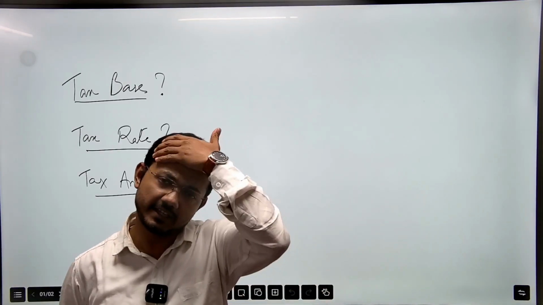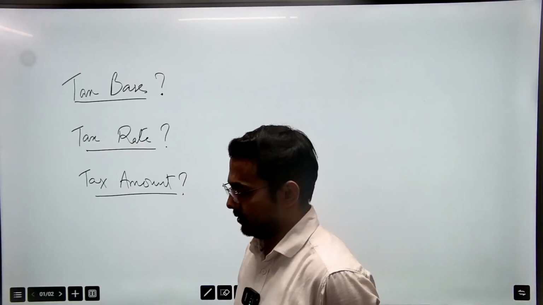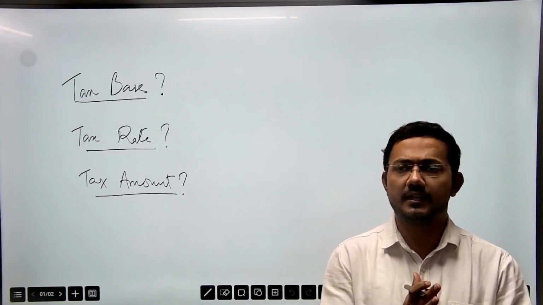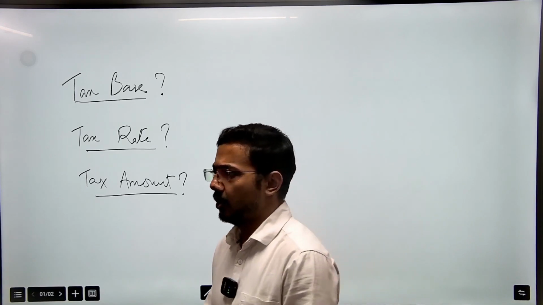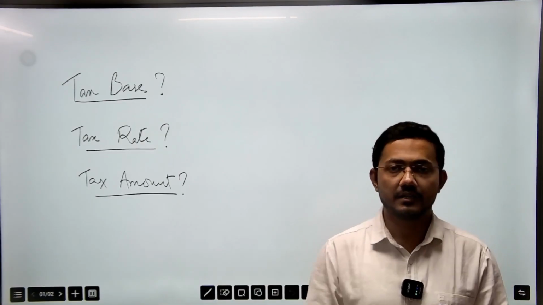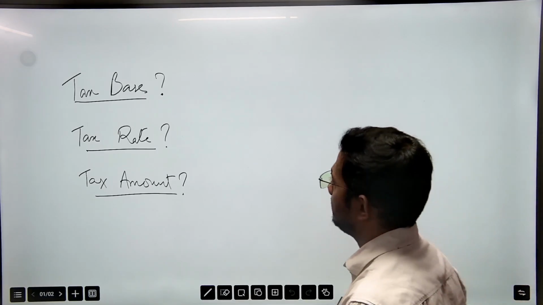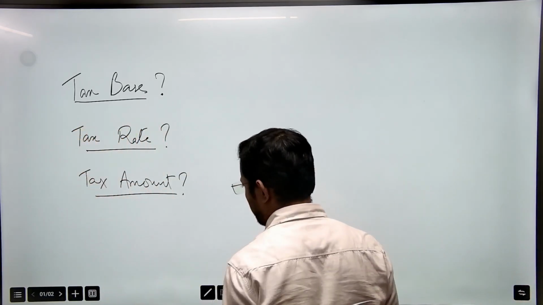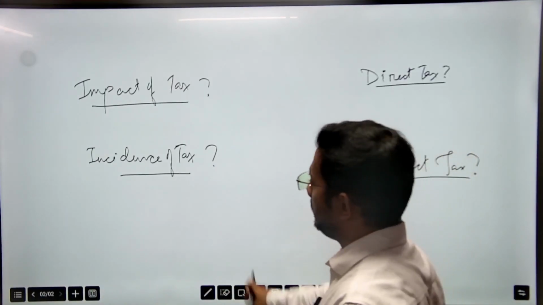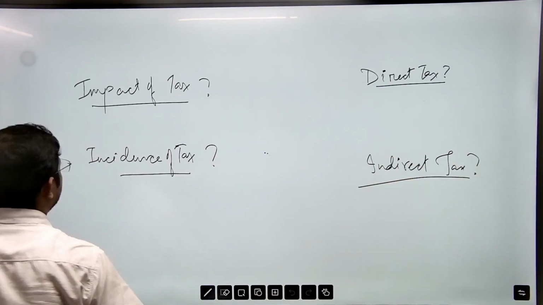So, once again, today in this lecture, I have brought a very important but very basic topic of economics, that is taxation. In this video, we will see certain terms that can be linked with other topics of economics, which are generally asked in the examination. On the screen you can see terms like tax base, tax rate, tax amount, then impact of tax, incidence of tax, and direct and indirect tax. Now let's see what these are.